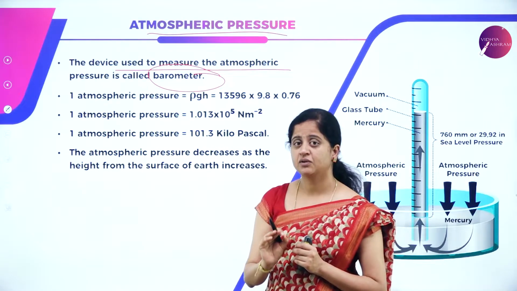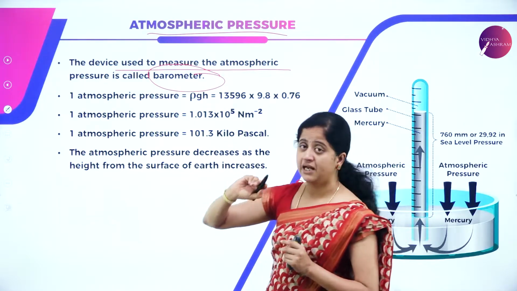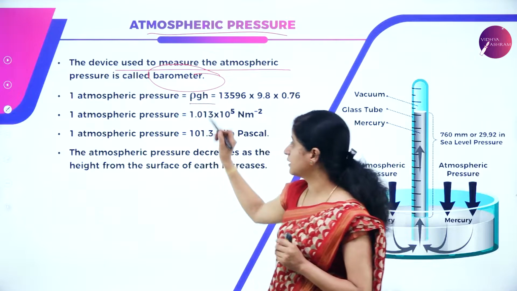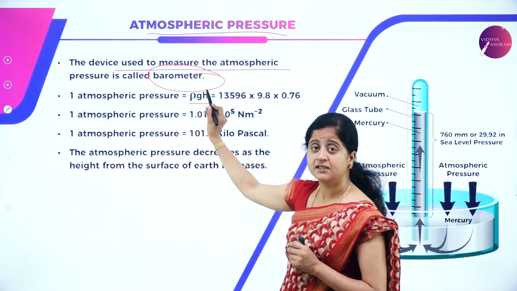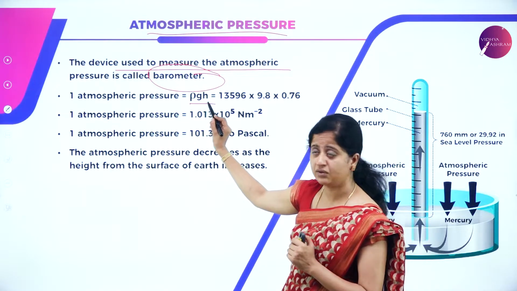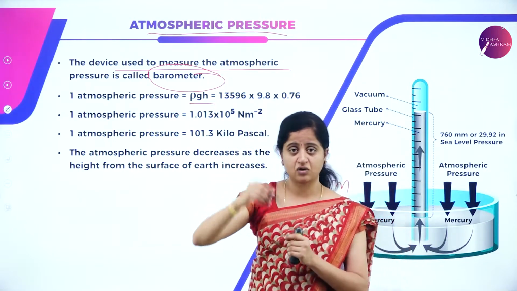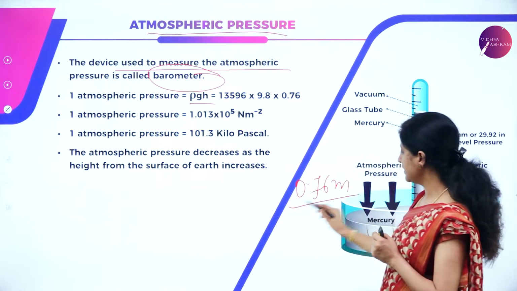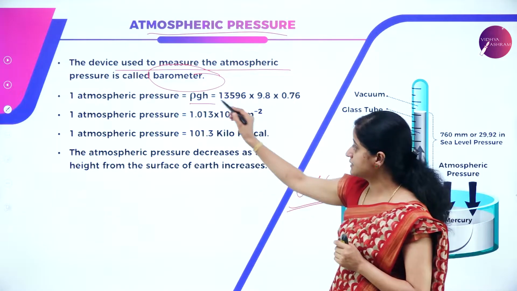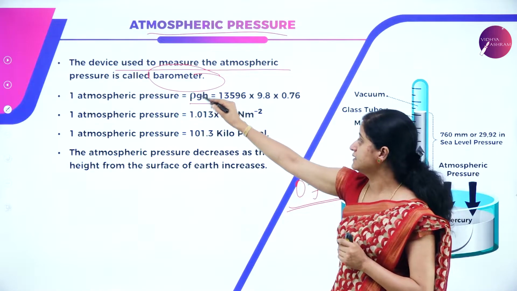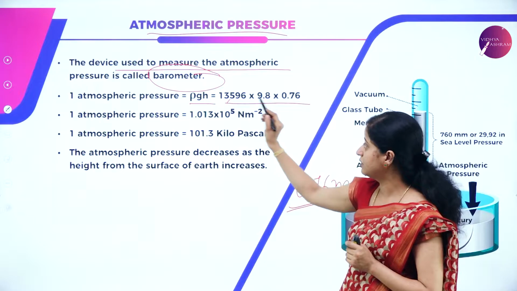So, it's a very important question. The device used to measure the atmospheric pressure is the barometer, and one atmospheric pressure can be calculated as P is equal to rho gh. Rho is nothing but the density, here the density of mercury, and g is acceleration due to gravity. h is the height of the liquid column. As I told, it is 0.76 meter height of mercury column at 0 degrees Celsius. So let us now substitute all the values. The density of mercury is 13,596, into g value 9.8.